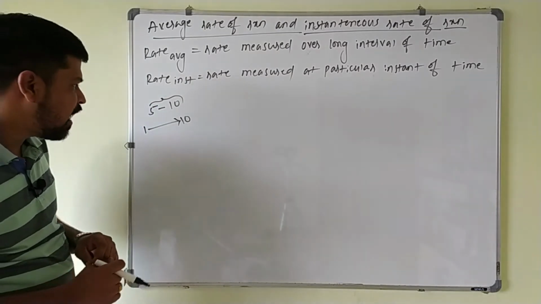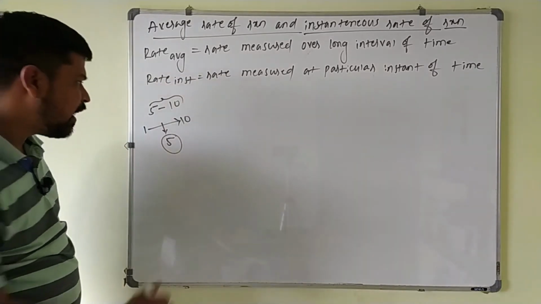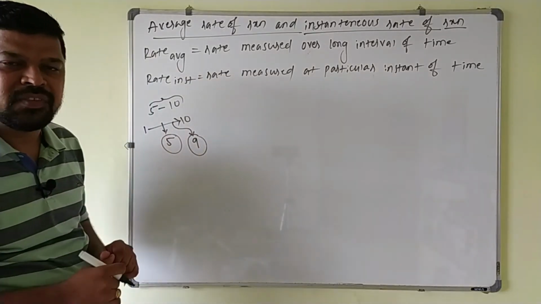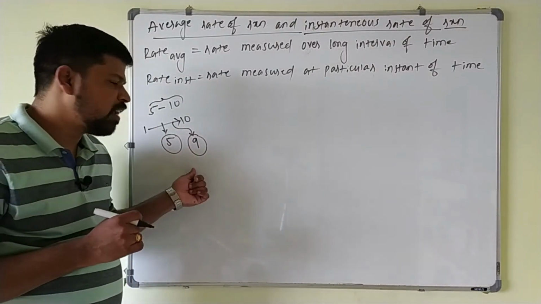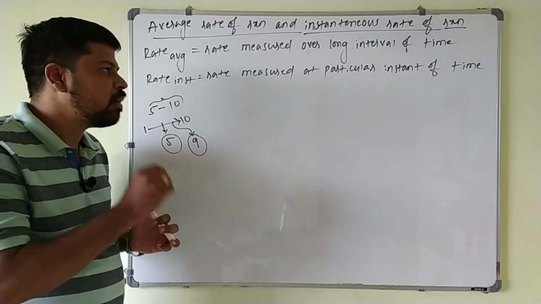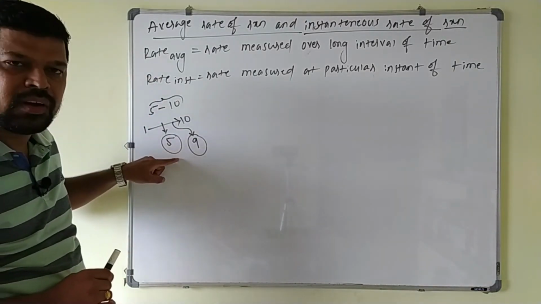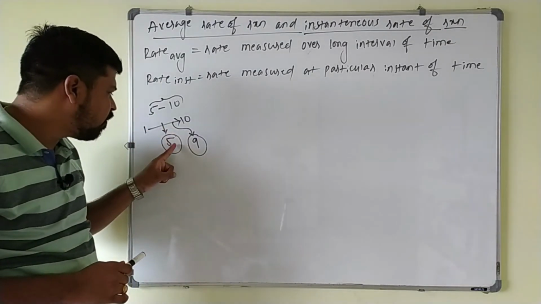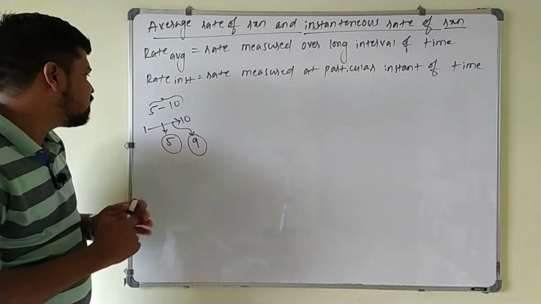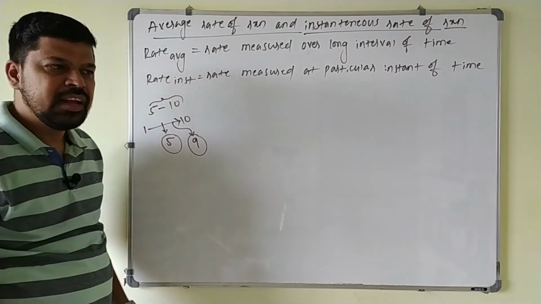If I measure the rate of the reaction exactly at the 5th second, at a particular instant of time, that is the instantaneous rate of the reaction. Instantaneous rate of reaction is measured over a very short interval of time or at a particular instant of time. Exactly at the 5th second, what is the rate of the reaction? That is instantaneous. Between the 5th to 10th second, some time interval is there, that is the average rate of the reaction.